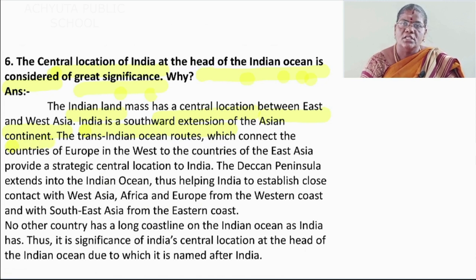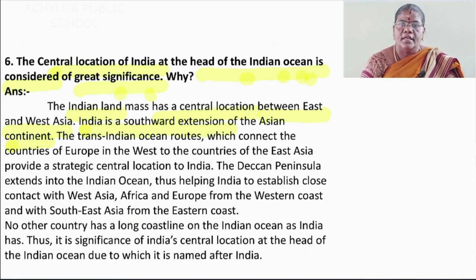Okay, India is a southward extension of the Asian continent.